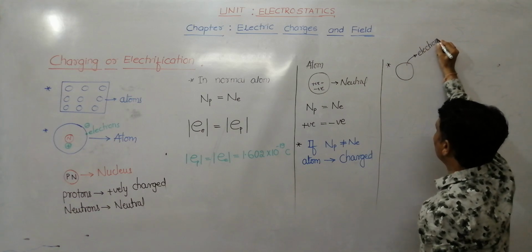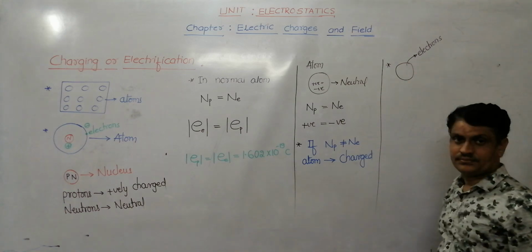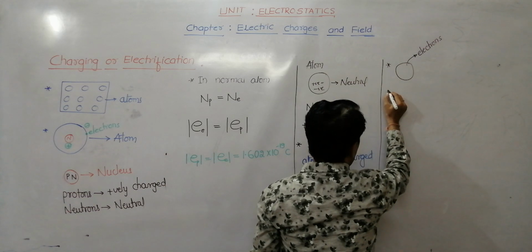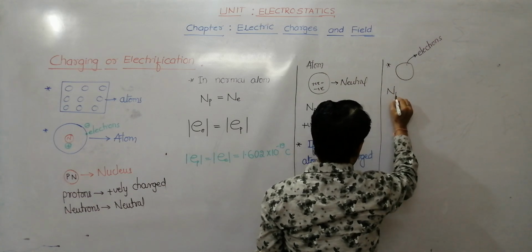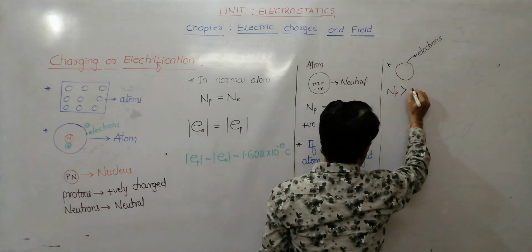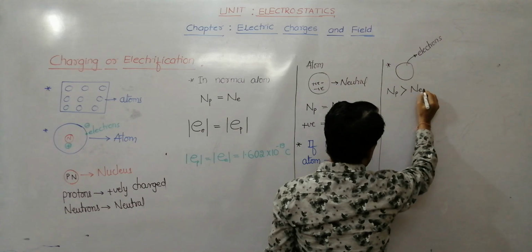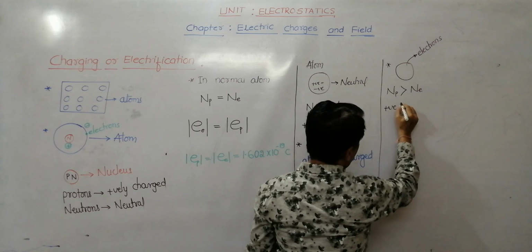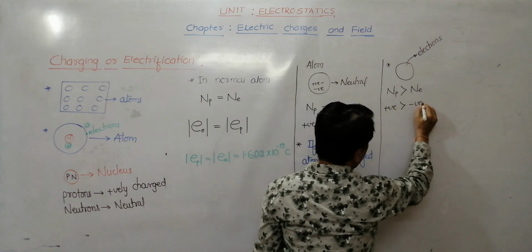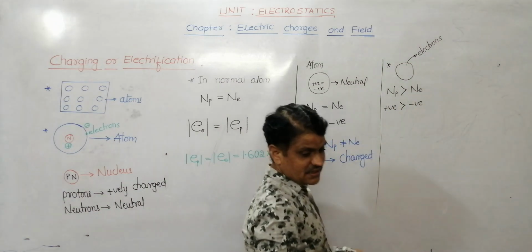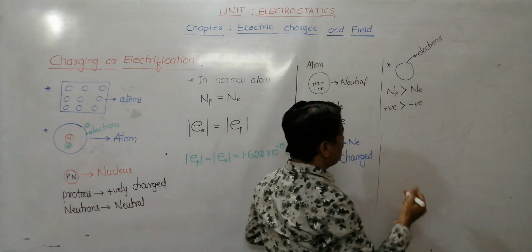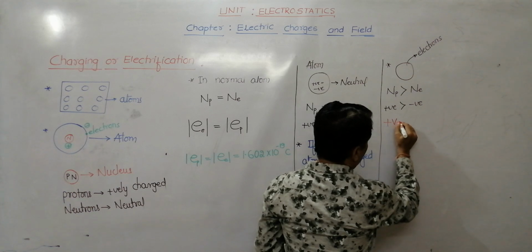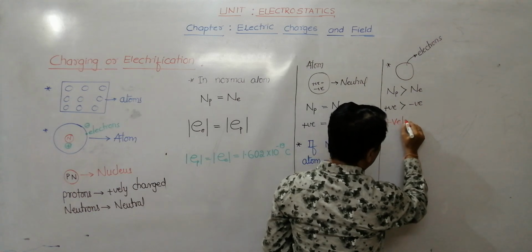When electrons are removed from the atom, then the number of protons becomes greater than the number of electrons. Means net positive charge is greater than net negative charge. As a result, the atom is said to be positively charged.